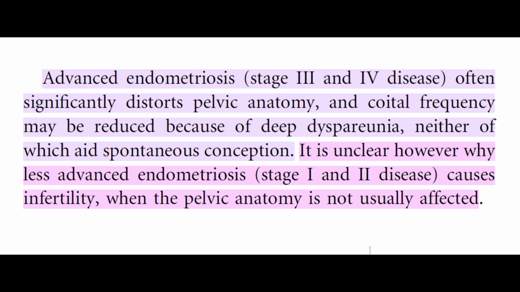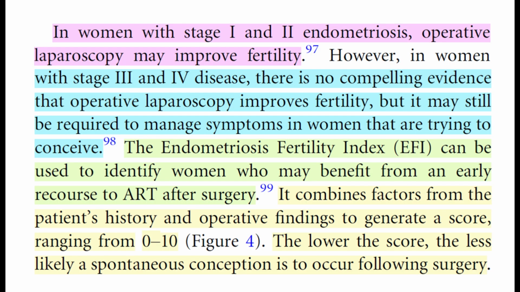Advanced endometriosis, stage 3 and 4 disease, often significantly distorts pelvic anatomy, and coital frequency may be reduced because of deep dyspareunia, neither of which aids spontaneous conception. It is unclear, however, why less advanced endometriosis, stage 1 and 2 disease, causes infertility when the pelvic anatomy is not usually affected. In women with stage 1 and 2 endometriosis, operative laparoscopy may improve fertility.